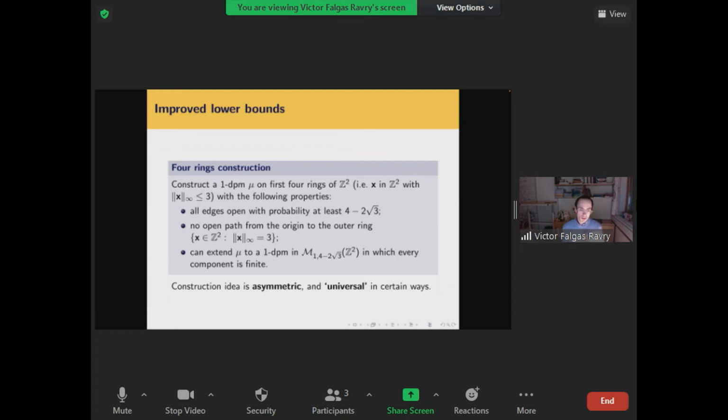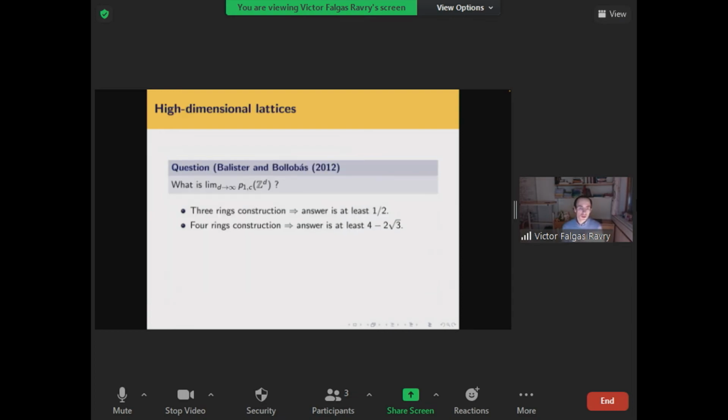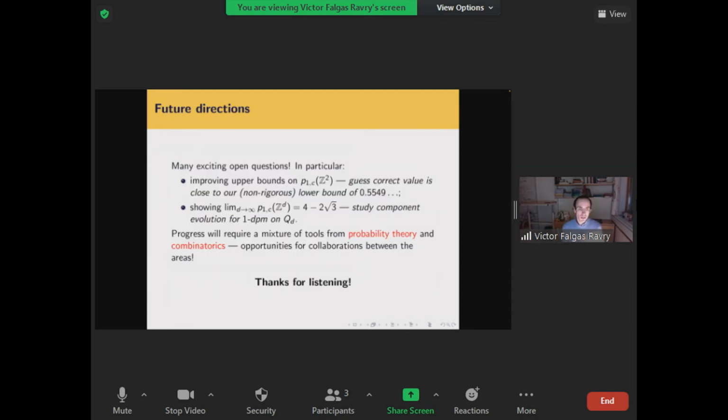So maybe to finish my talk, let me just say that there are lots of open problems around this problem of locally dependent population. And of course, the major problem is improving the upper bounds of this silly 0.8639 I showed you.